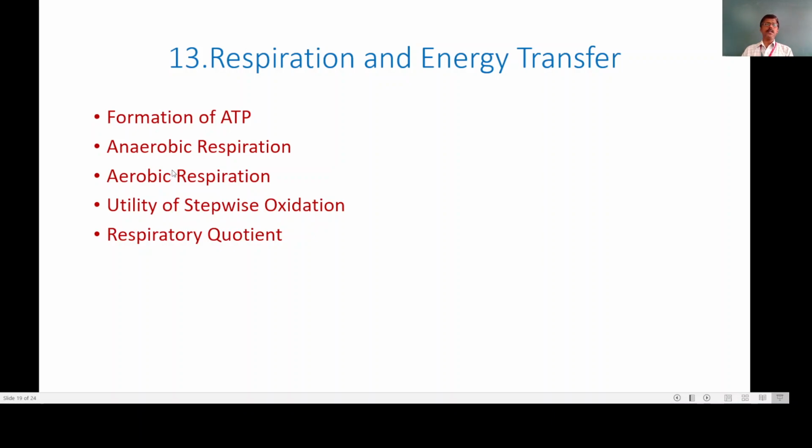What is respiration and how does anaerobic respiration occur? Then aerobic respiration. What is aerobic respiration, how does it occur? Then utility of stepwise oxidation and respiratory quotient. Now in this topic, respiration and energy transfer, we are going to study in detail these sub points.